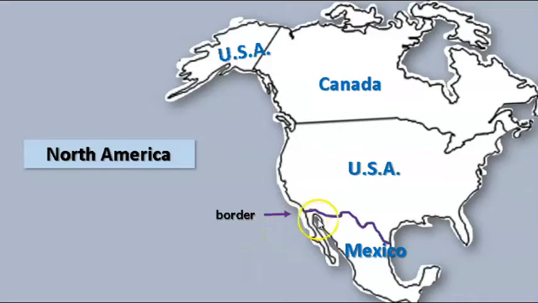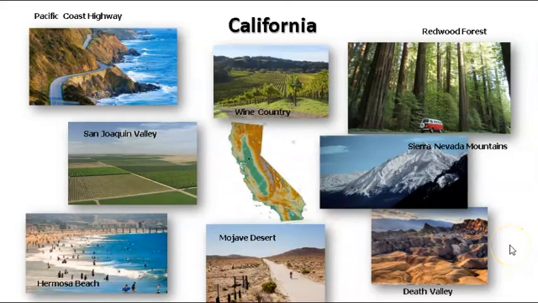Here is the border between the United States and Mexico. The state of California is near Mexico. California borders Mexico. California is also the state with the most people. Here are some pictures of California. You do not need to know these names for the citizenship test, but you can see how beautiful it is and how different each area is.